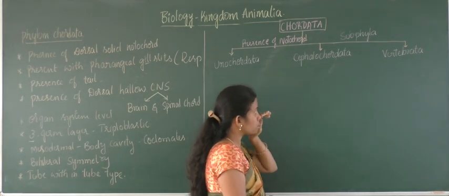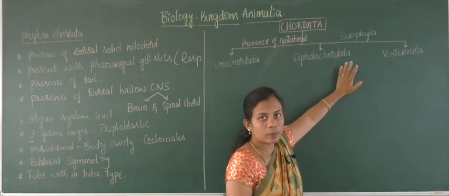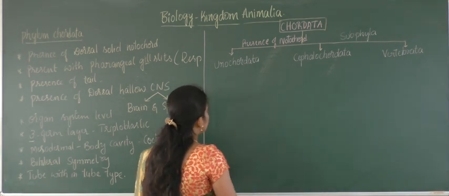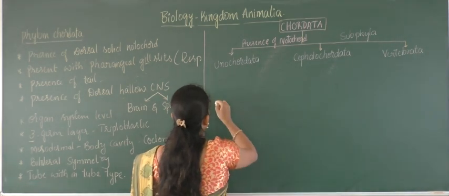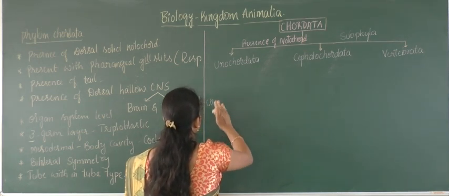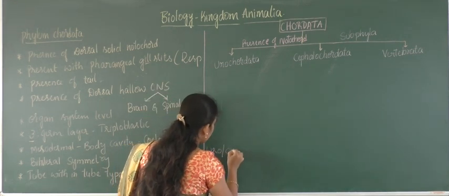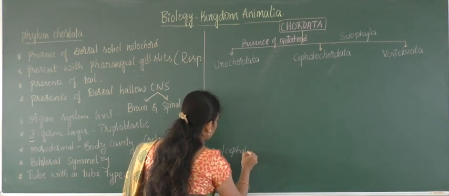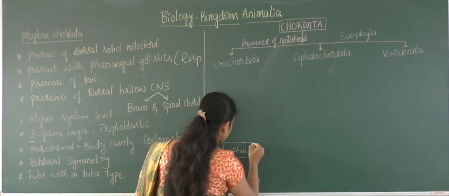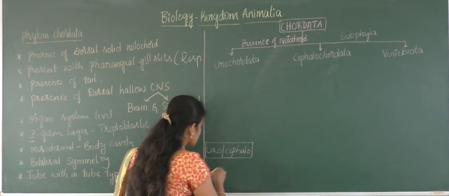These also have chordate properties, but they are primitive chordates. So these primitive chordates, both Urochordates and Cephalochordates, are also called protochordates.